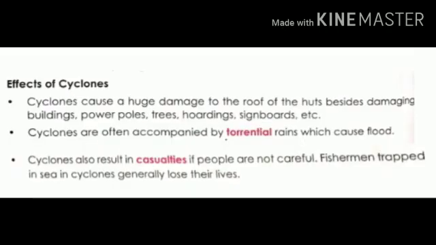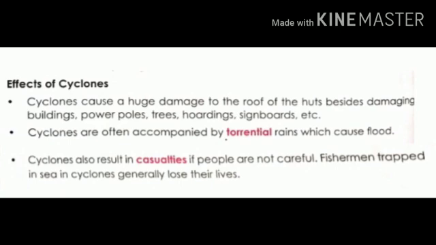What are the effects of cyclones? Cyclones cause huge damage to the roofs of huts, besides damaging buildings, power poles, trees, hoardings, signboards, etc. Children, hoarding means a large board in a public place used to display advertisements. Cyclones are often accompanied by torrential rains which cause floods. Accompanied means go along with. Torrential means with great rapidity and violence.